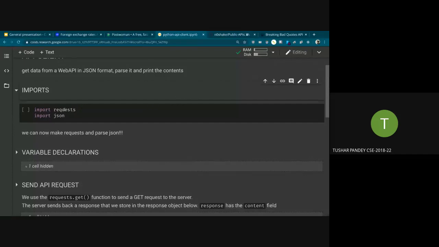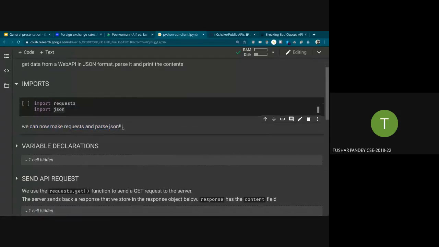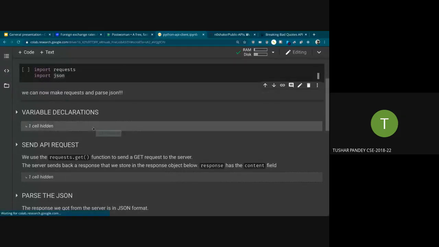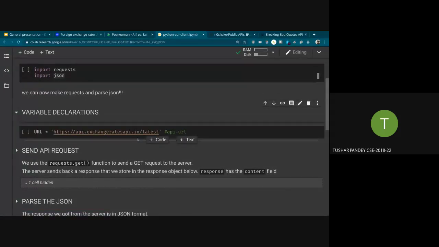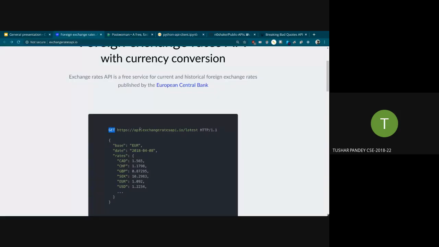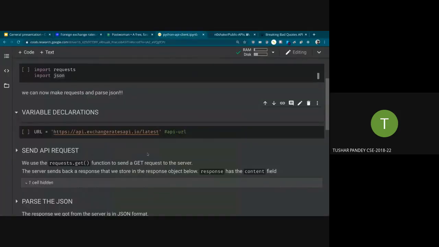So imports. Two things we have to import: requests and json. These are two built-in libraries. You don't have to install anything with them. You just install the default Python redistributable package, and these two libraries get installed with it. Requests and json. So yeah, we can now make requests and parse JSON. Variable declarations, just one, the URL. The same URL that we copied from here. It's the same URL that we're going to use here. That's it.